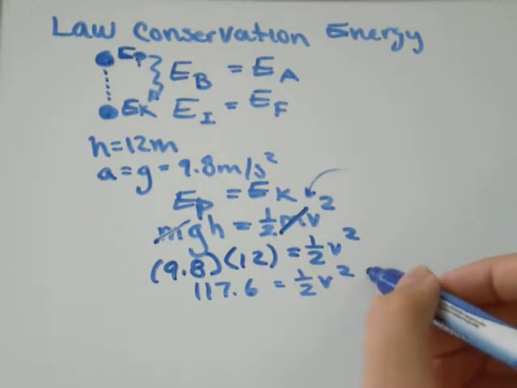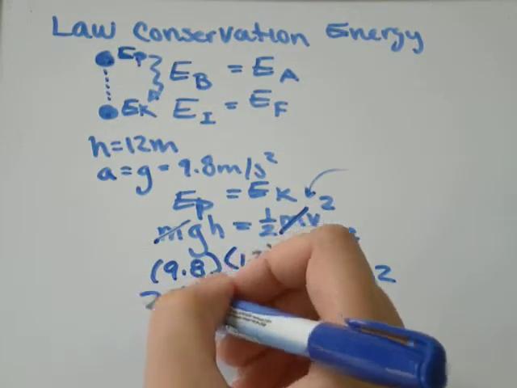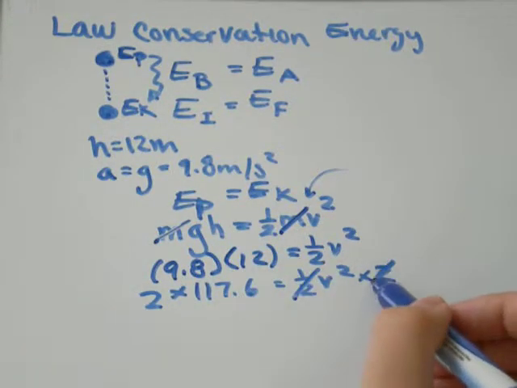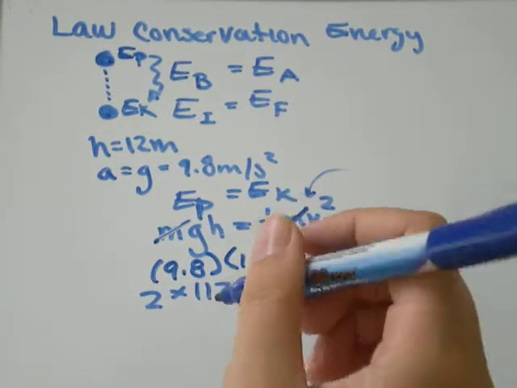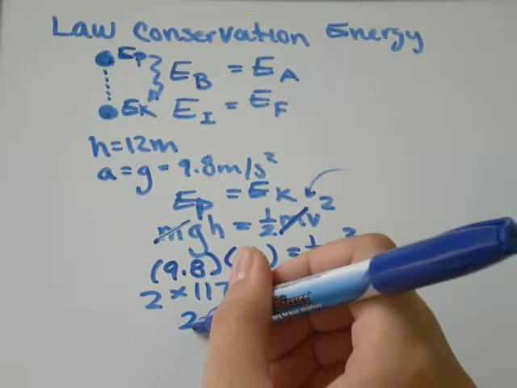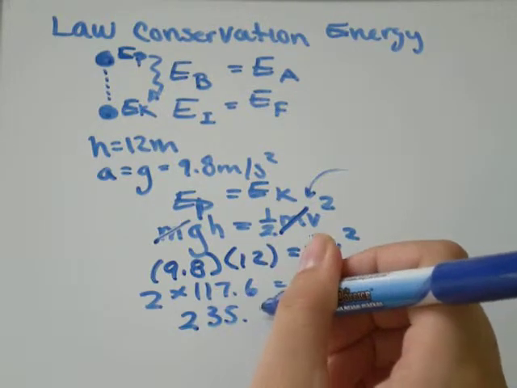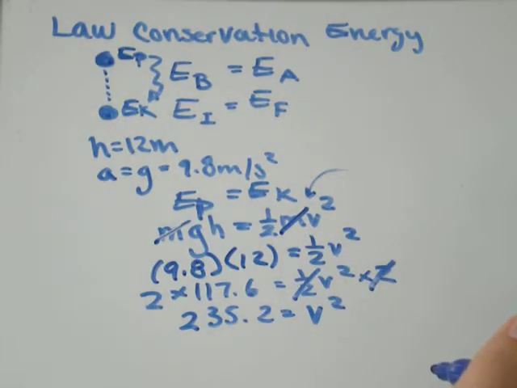Okay, so all I'll do is multiply by 2 on both sides, because 1/2 times 2 will just be equal to 1 velocity squared. 2 times 117.6 I get is 235.2, and that equals velocity squared.